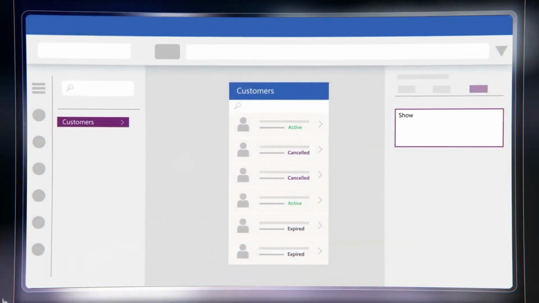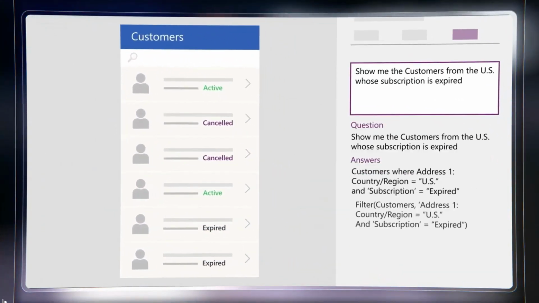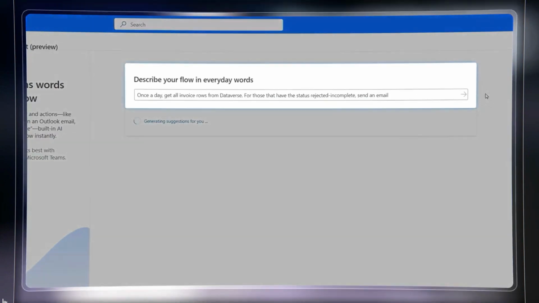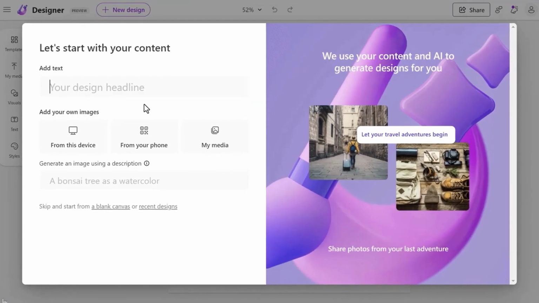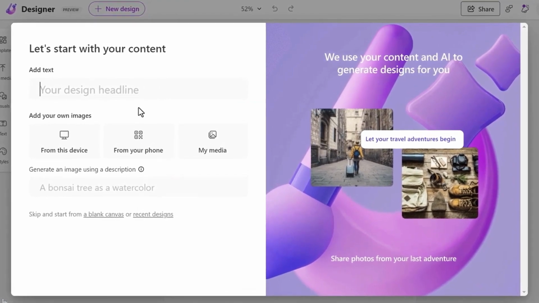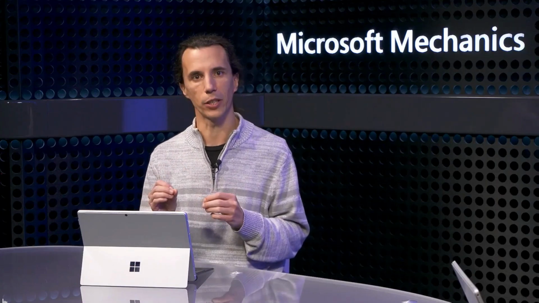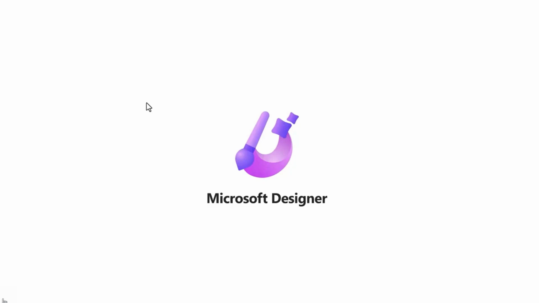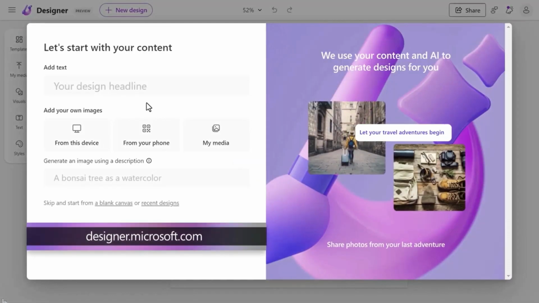Sure. OpenAI actually powers a number of experiences at Microsoft today. For example, Copilot in the Power Platform enables users to author PowerFX commands or even rich automation flows. Another great example is the Designer app we recently announced, which uses the DALL-E2 model to interpret your text descriptions to generate images and even artwork. Let me show you. I'm here in the Designer preview. You can find this at designer.microsoft.com.